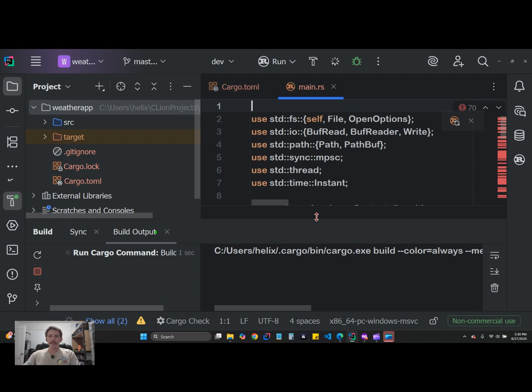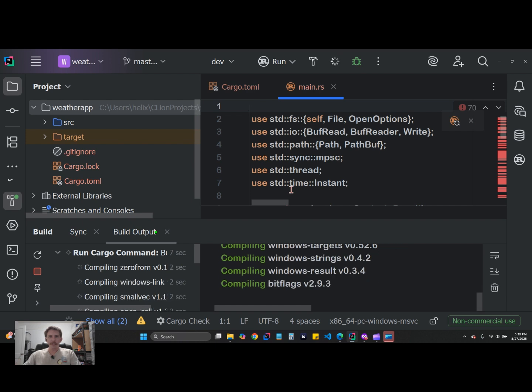This first time I run this project, this is the first time I'm trying to compile everything. So it's probably going to take a lot longer than subsequent times. All right, it's compiling. Hopefully we don't get any errors at the end of all this compiling. All right, I'm going to stop saying compiling.